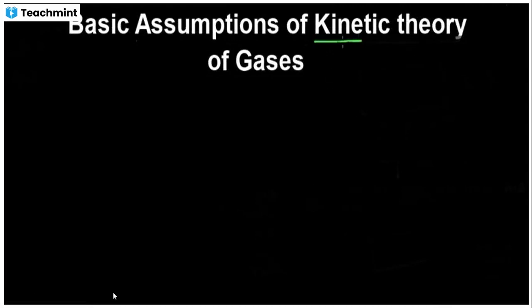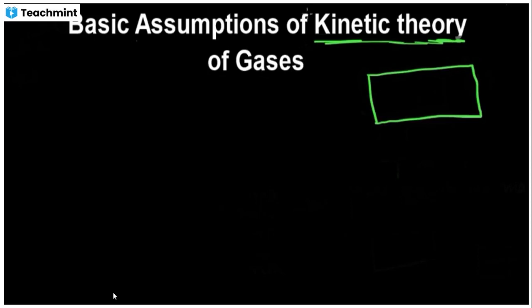In this video, we will learn about the basic assumptions which were made while developing the kinetic theory of gases. There were some assumptions because this theory was developed for ideal gases, and we know that we don't get ideal gases in real life. So before going into the assumptions, I want to explain this word, kinetic theory, like why this is considered as the kinetic theory of gases. The kinetic theory of gases was developed to understand thermal properties of matter.